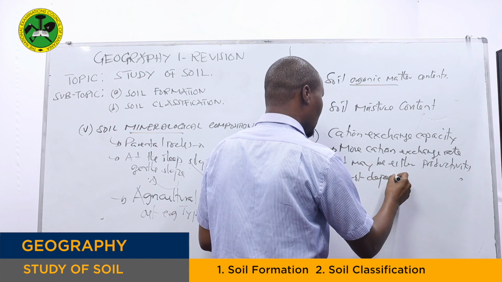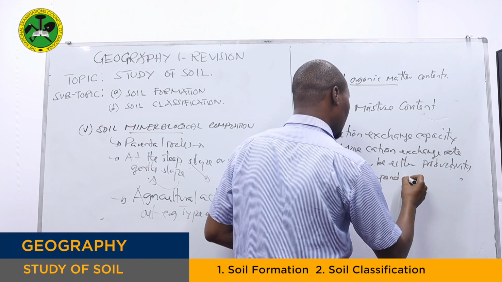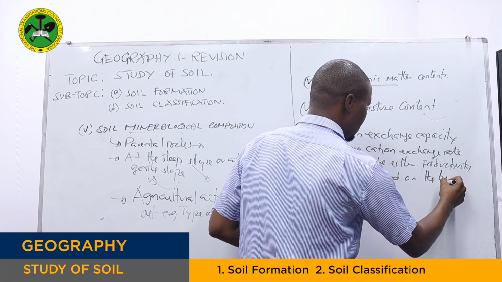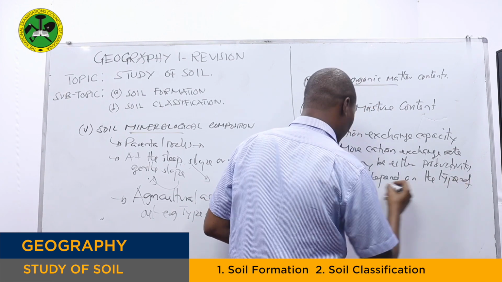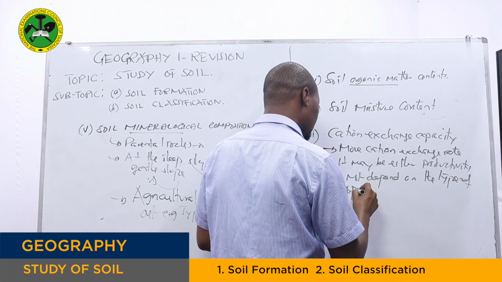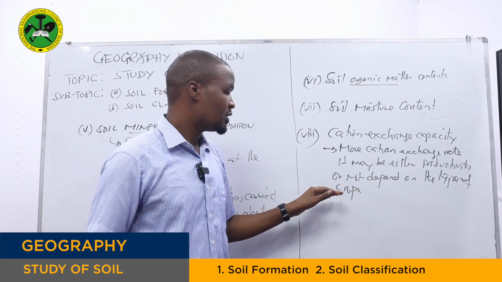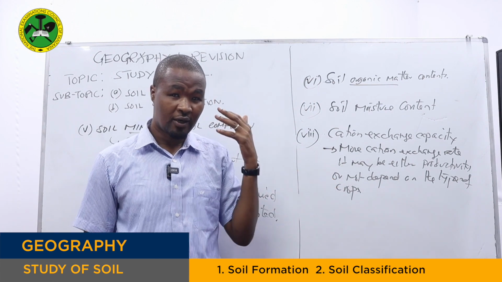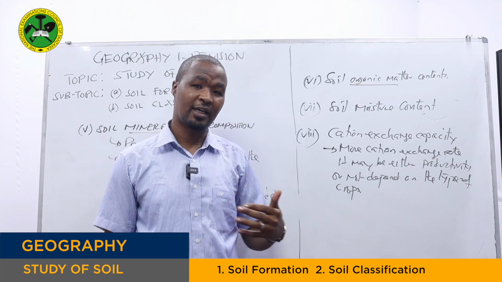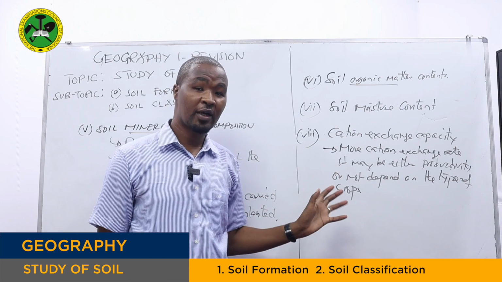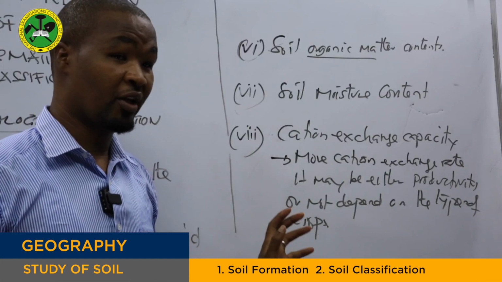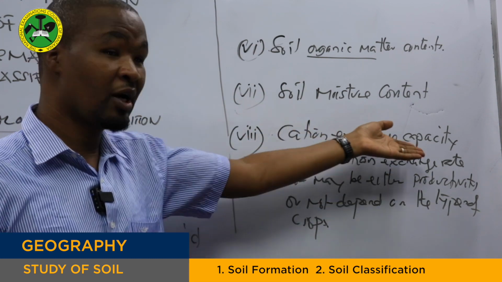Depends on what? On the type of crops. Why did I say this? Because there are some crops which grow well in acidic soil, and there are some crops which grow well in basic or alkaline soil. So it depends on the cation exchange capacity.